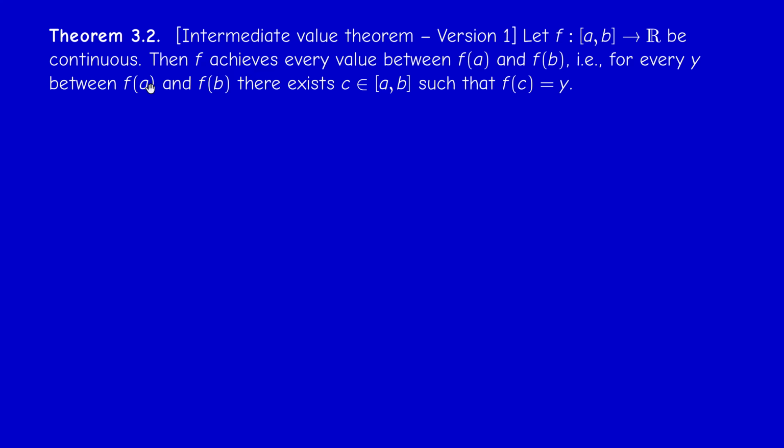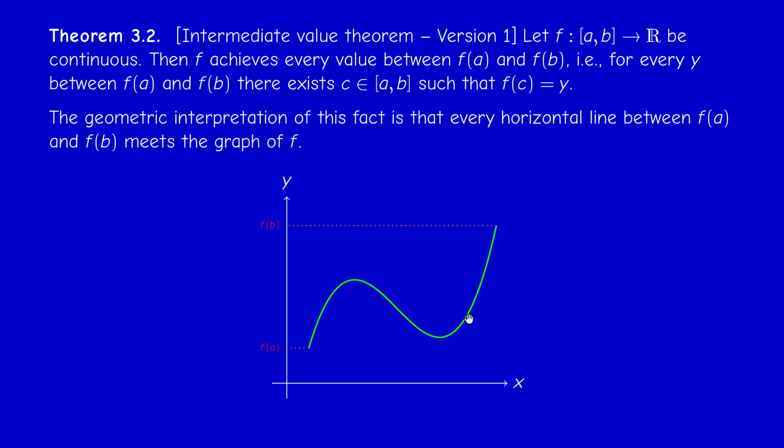So if y is between f(a) and f(b), then there exists c in the interval whose image is y. Now, there is a simple graphical, geometric interpretation of this. If we have a continuous function like this, then this theorem states that any horizontal line passing at y, if y is between f(a) and f(b), meets the graph of f.